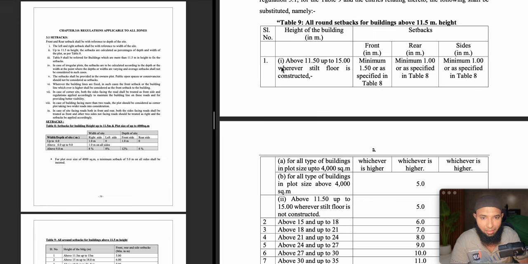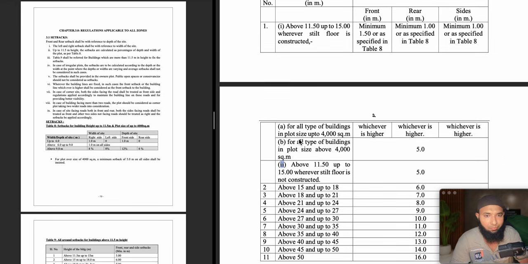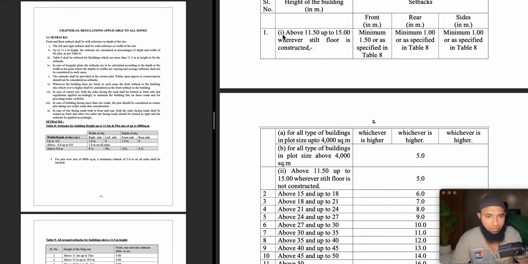Okay, so here under serial number 1, Roman numeral 1 is there. Under Roman numeral 1 there is A and B, then again Roman numeral 2 is there. So two rules. So let us see in Roman numeral 1A, for all the types of building in plot size up to 4000 square meters. So for plot size up to 4000 square meters it is told, whichever is higher, whichever is higher.